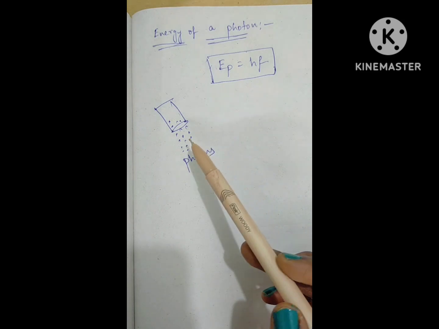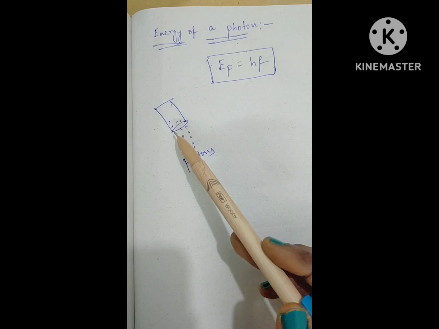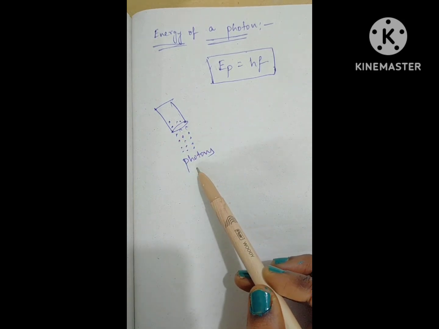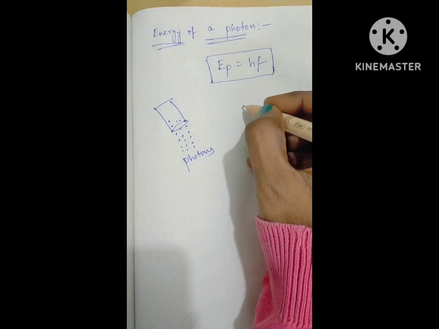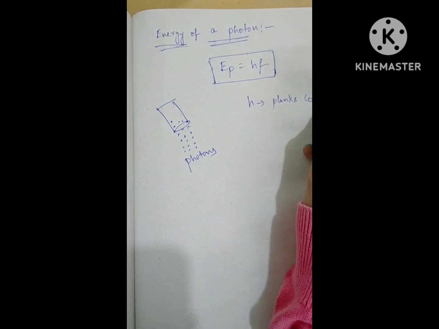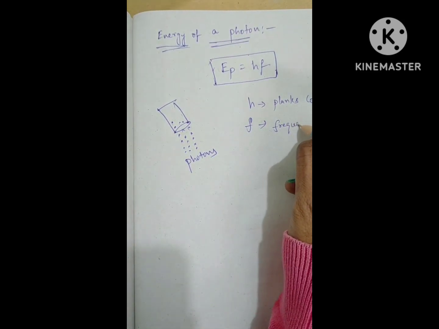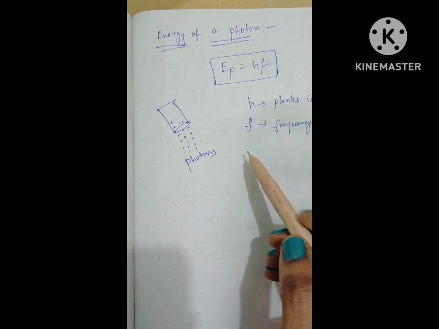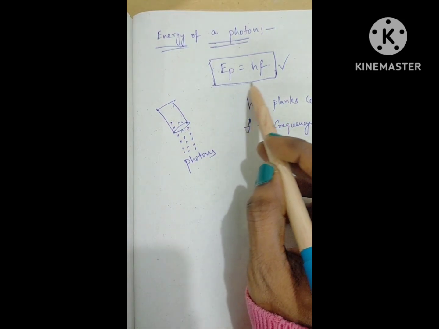If you take a light source, from this light source we are getting small tiny particles. Those are nothing but photons. So the energy of a photon is equal to hf. Here h is Planck's constant and f is the frequency. But there is no derivation for this formula.